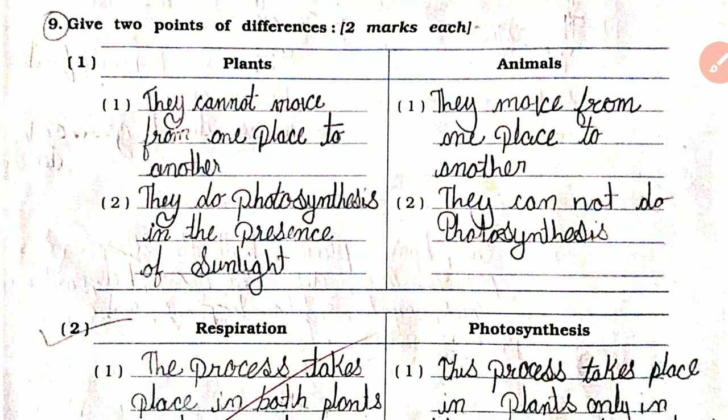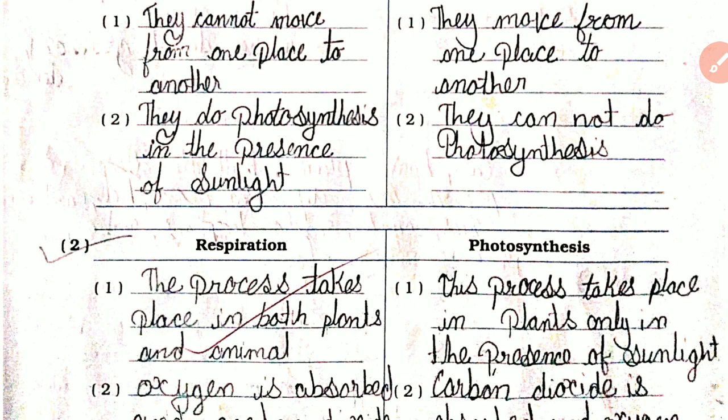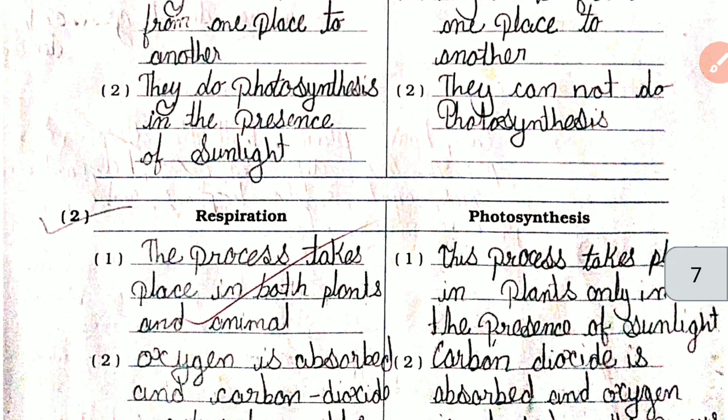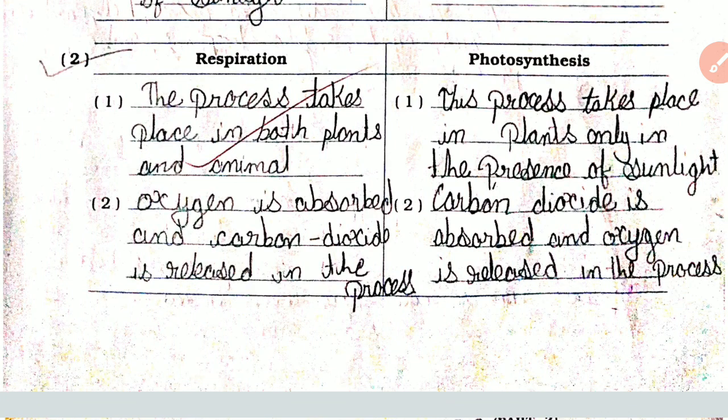Question number 9. Give 2 points of difference. Plant, animal. Plants cannot move from one place to another. Animals move from one place to another. Second, plants do photosynthesis in the presence of sunlight. Animals cannot do photosynthesis. Respiration, photosynthesis. The process takes place in both plants and animals. The process takes place in a plant only in the presence of sunlight.